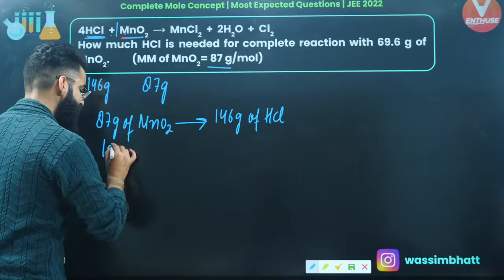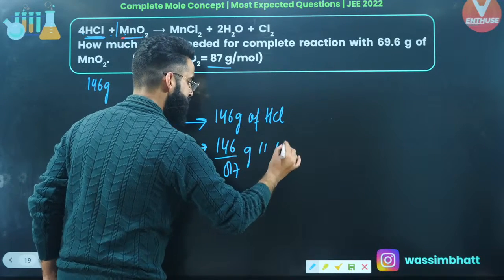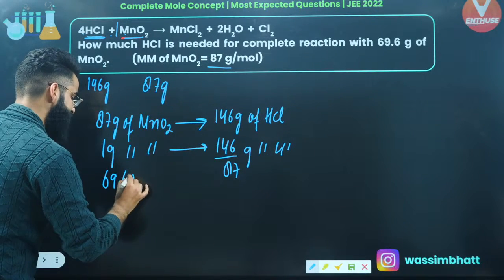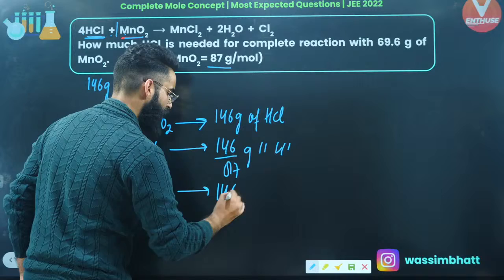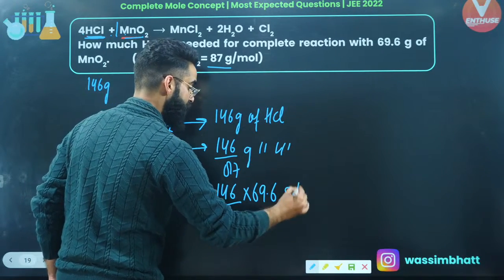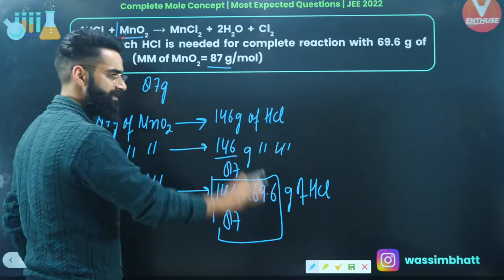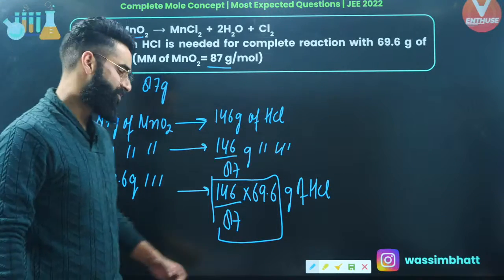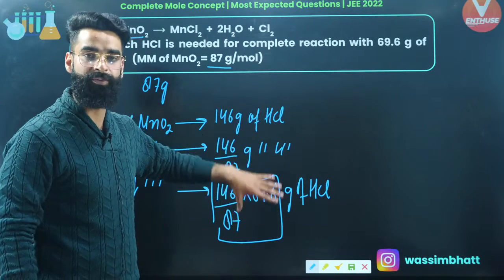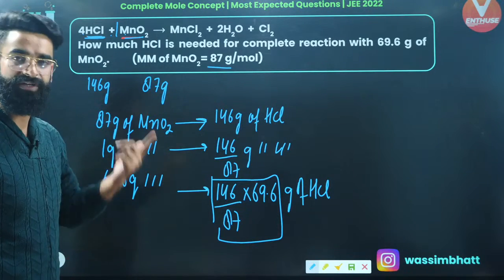So can I say 1 gram of MnO2 reacts with 146 divided by 87 grams of HCl, right? So can I say 69.6 grams of MnO2 will be reacting with 146 divided by 87 multiplied by 69.6 grams of HCl. So you got to know this is basically the mass of HCl which is reacting with 69.6 grams of MnO2. Now it's going to be your job to do this much calculation and get the desired answer. That's it, right? So this is going to be the mass of HCl which is needed to completely react with 69.6 grams of MnO2. That's something which I was supposed to calculate.